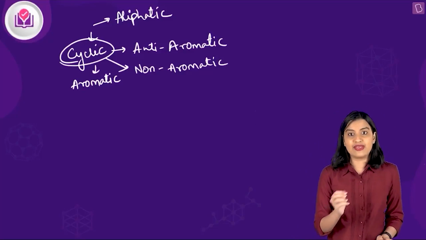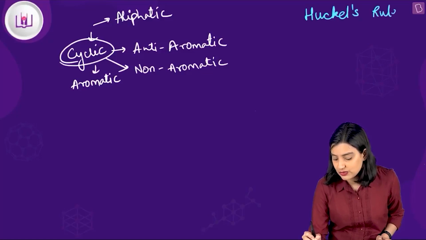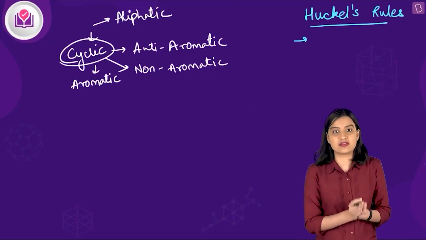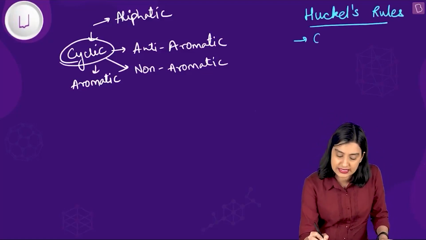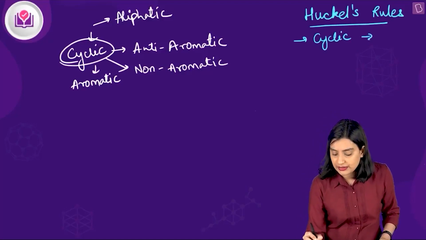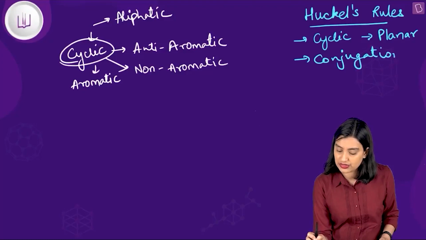For that we have something called Huckel's rules of aromaticity. So you have to look for certain characteristics in a compound. First it has to be cyclic, planar, and it has to have conjugation within the ring.